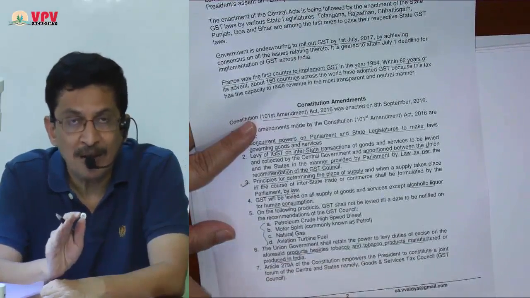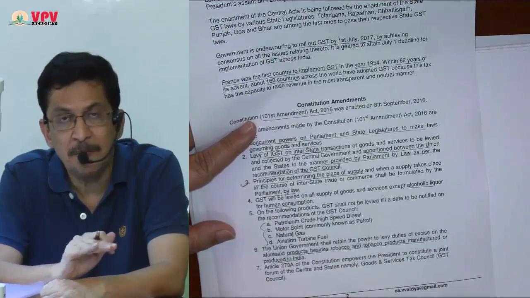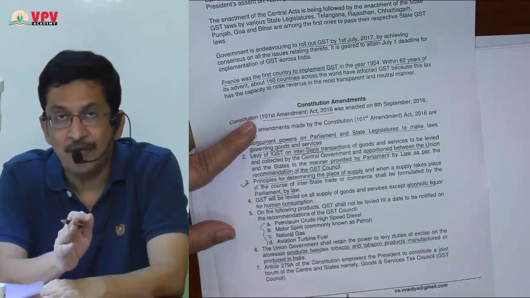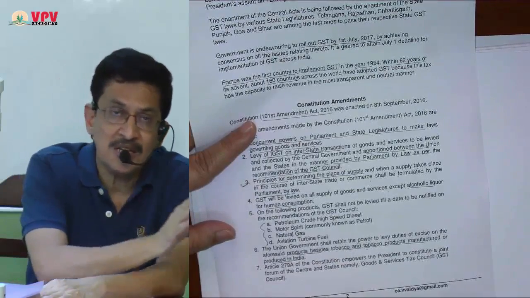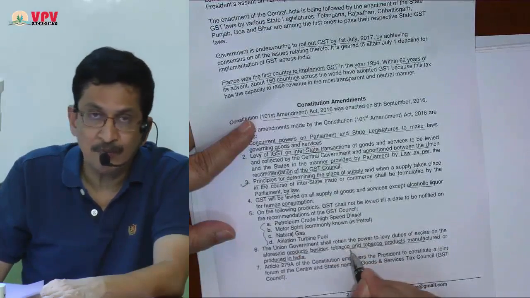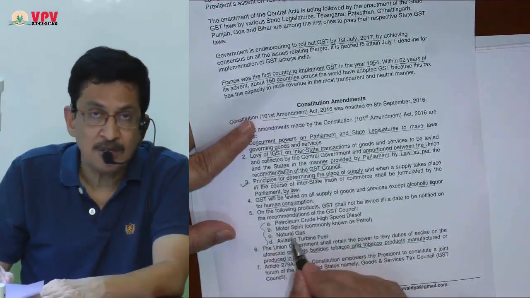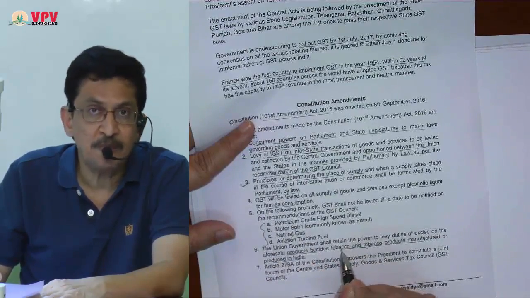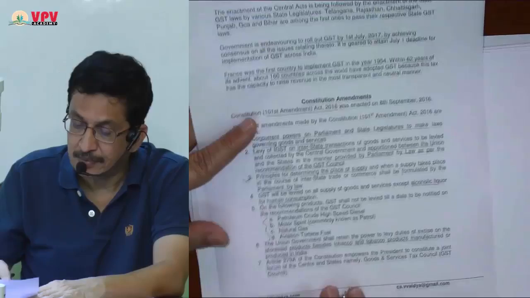That means on tobacco, simultaneously GST will be payable, and also excise duty will be payable. On alcoholic liquor for human consumption, only state excise duty will be payable. On these 5 petroleum products, only excise duty will be payable, and on tobacco, GST plus excise duty will be payable.